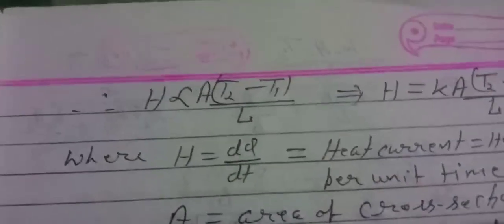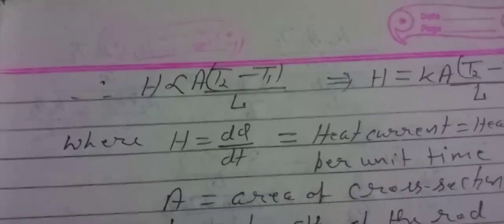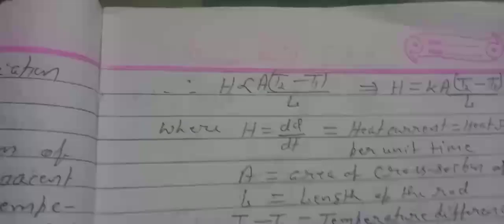So we have H proportional to A into (T2 minus T1) by L, where T2 is the temperature of the end with higher temperature and T1 is the end with lower temperature, L is the length of the rod and A is the cross sectional area.